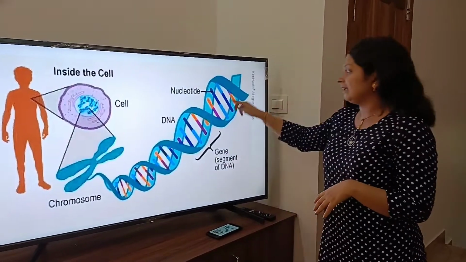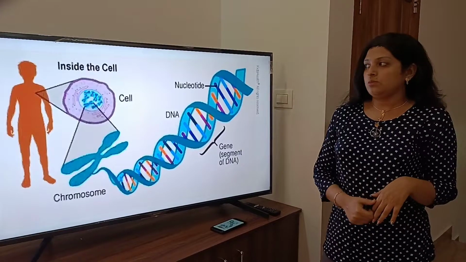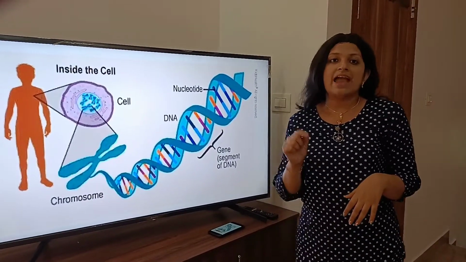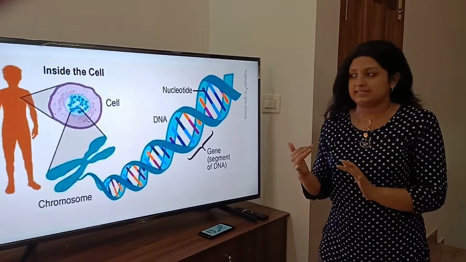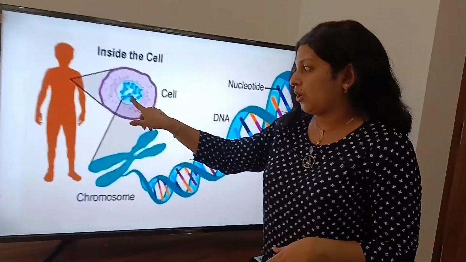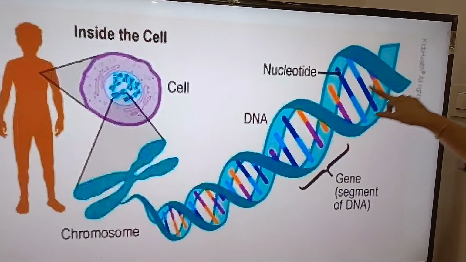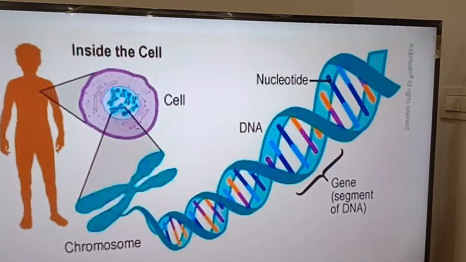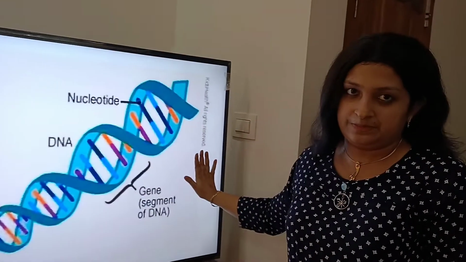So this entire thing is the chromosome. Now, what is a chromosome? Chromosomes are thread-like structures present in a nucleus carrying the genetic information that is passed from one generation to the next. As you can see in the picture, this is a cell and this is a nucleus carrying the chromosomes. In the chromosome, DNA is present, and on the DNA, genes are present. So this is all interconnected. These are some of the terms related to heredity.